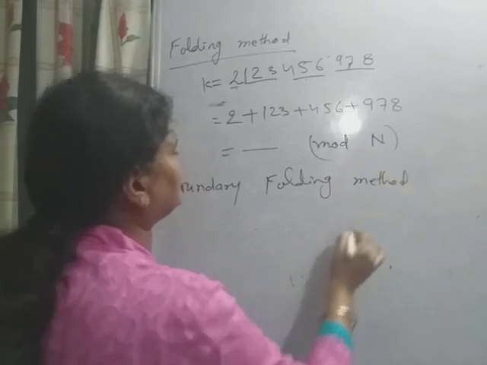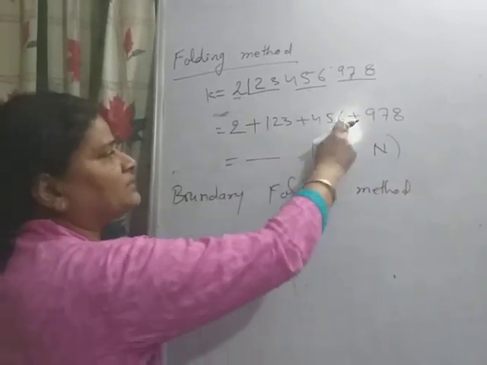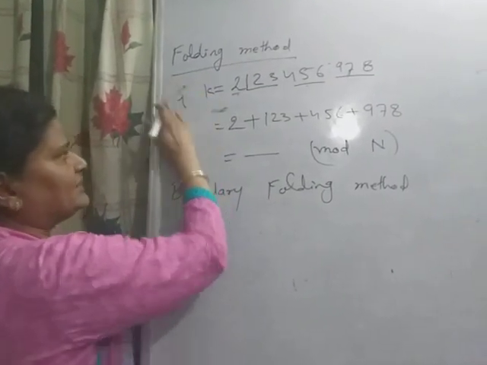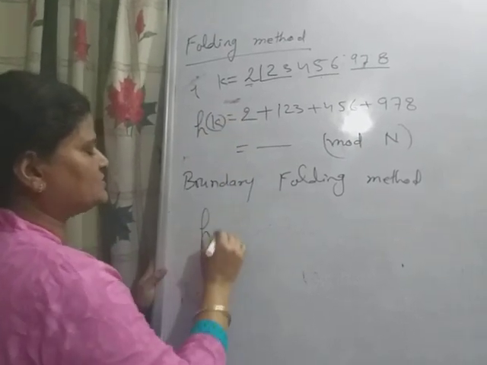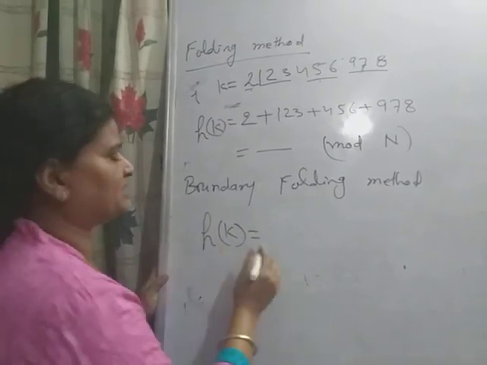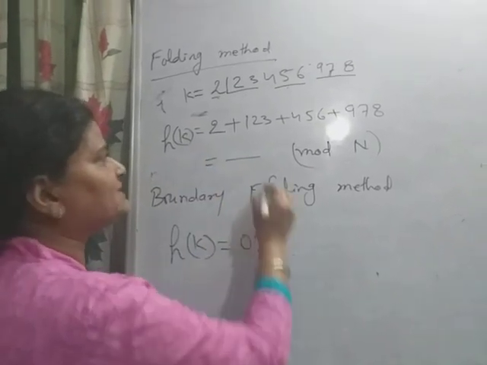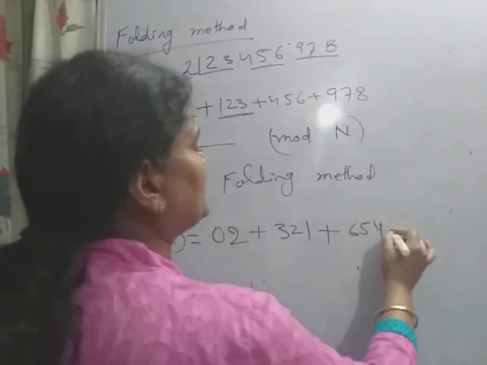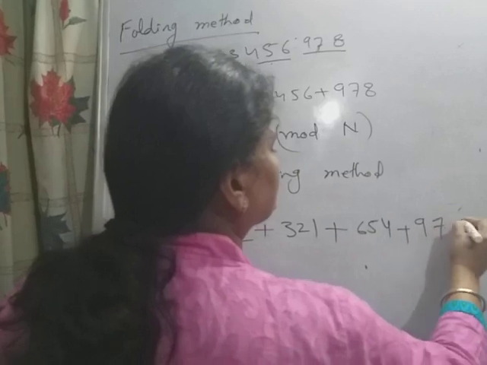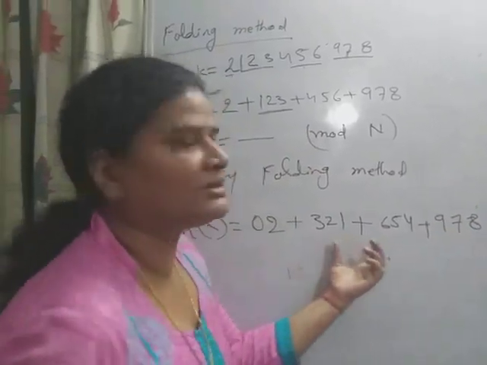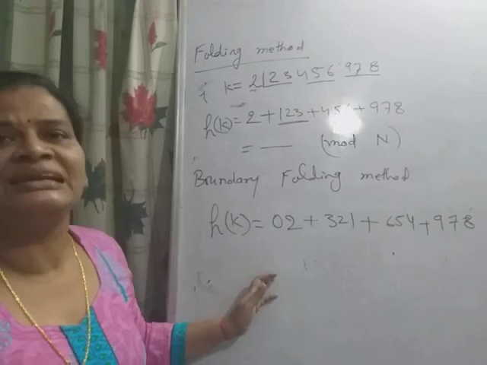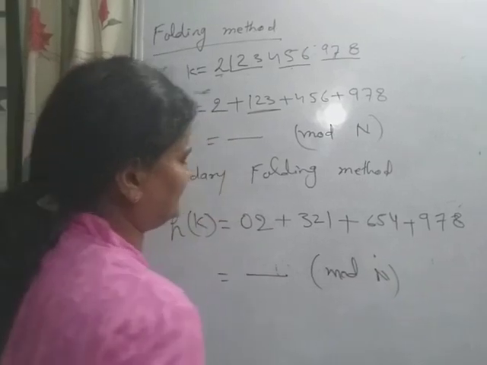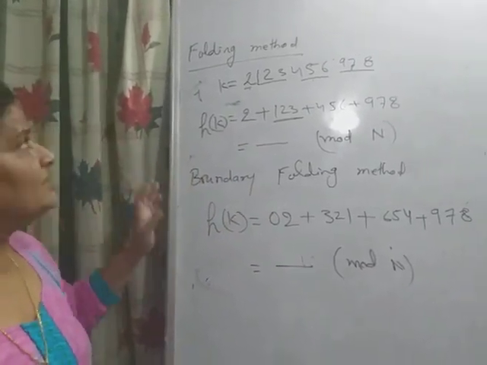In the boundary folding method, other than the boundary parts, all the parts are reversed. Here the HK is computed in this way: the hash address will be computed like this: 02, the first part, plus this part reversed, 321, and this part reversed, 654, plus this part, which is not reversed. So except the boundaries, all the parts have been reversed and added, and if it exceeds the size, then we take the mod function and apply the division method. So this is the folding method.